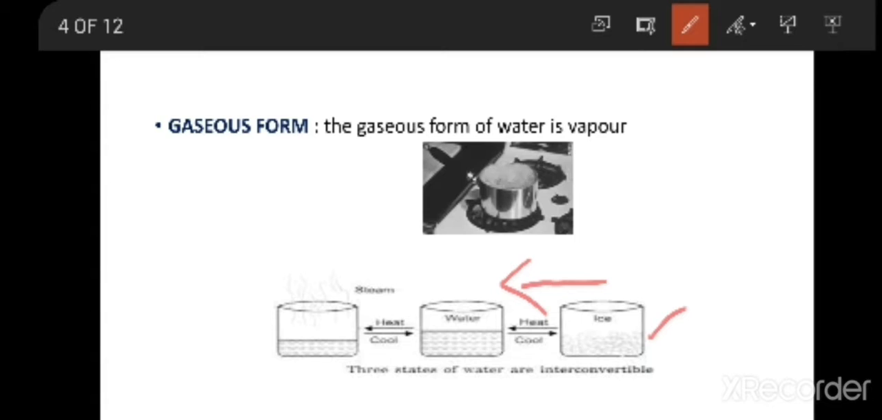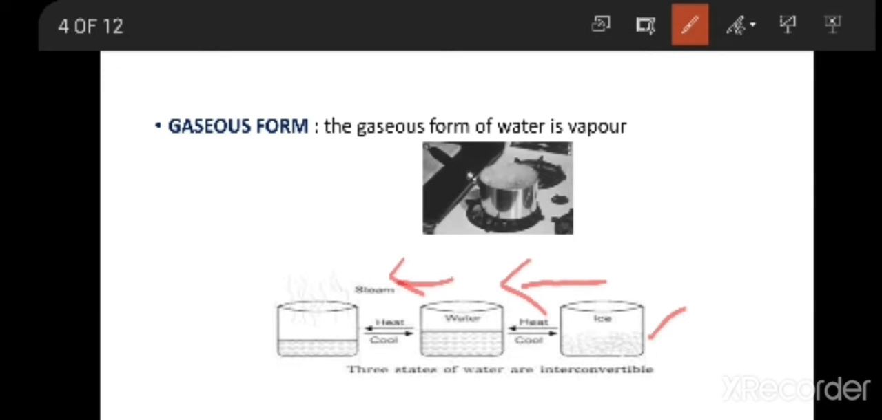Then, if you want to convert water into steam or vapor, can you do it? Yes, you can do it. Again, the same water, you have to heat it. When you heat the same water, it converts into steam, that is water vapor, which is in gaseous form.